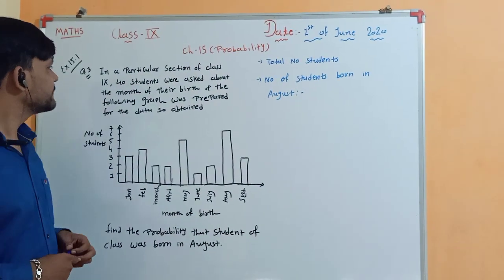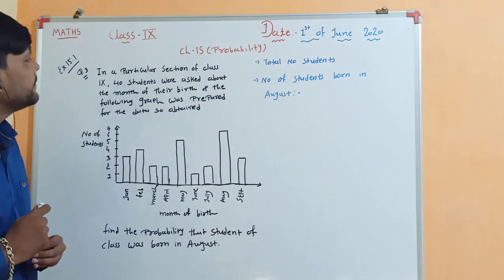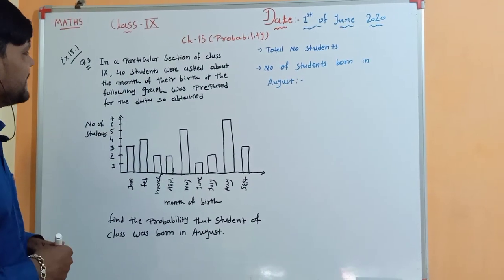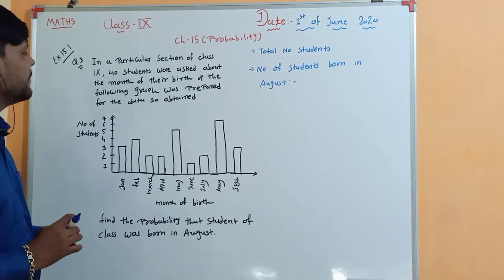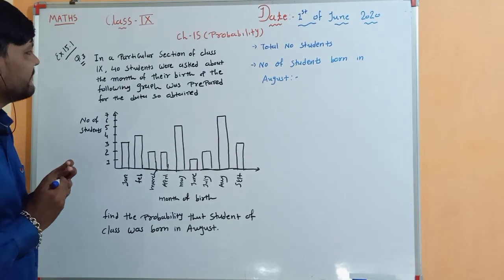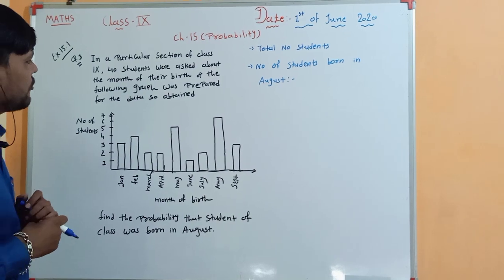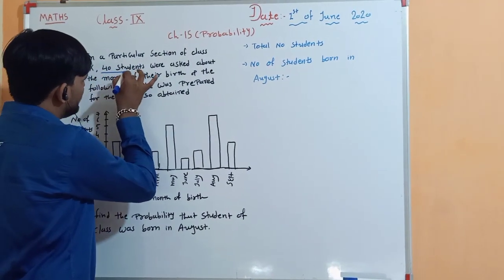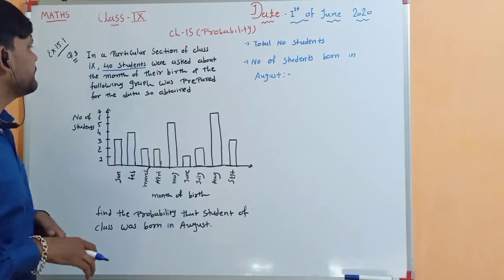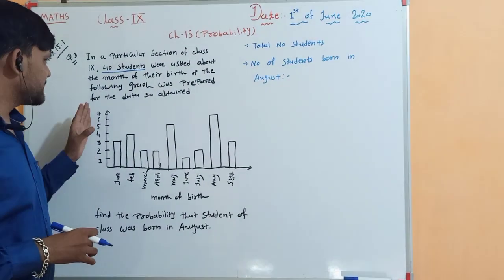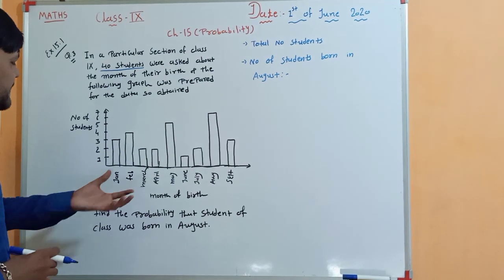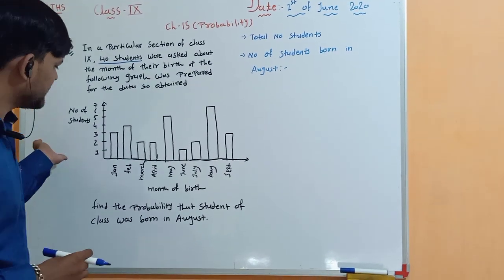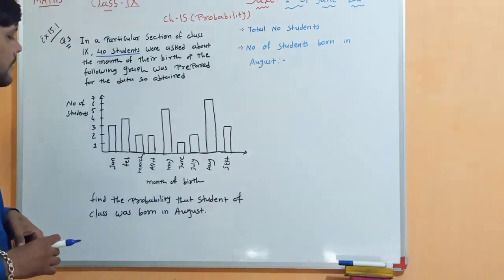Question number 3. The question is: in a particular section of class 9, 40 students were asked about the month of their birth, and the following graph was prepared for the data so obtained. Now here the total number of students, that means the total number of trials, is 40, right? And you can see that from the data they prepared a graph. On the y-axis they consider the number of students, on the x-axis they consider the month of birth.